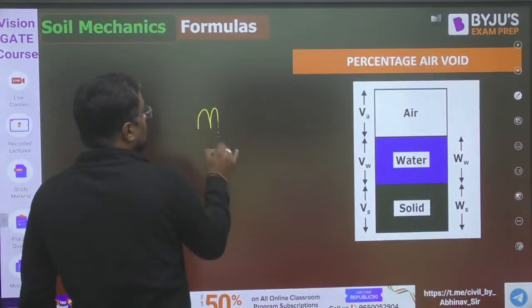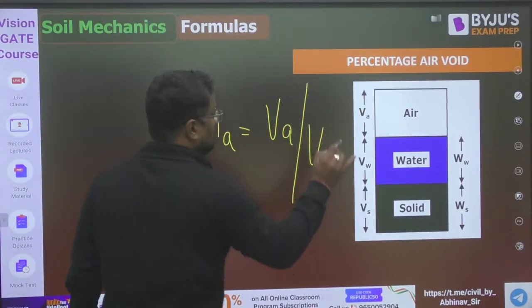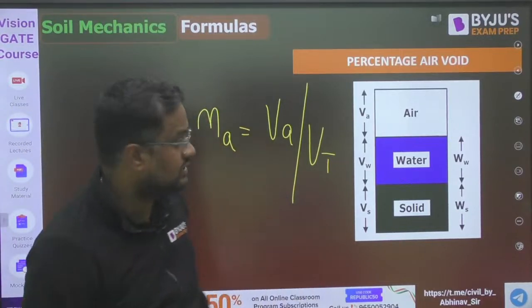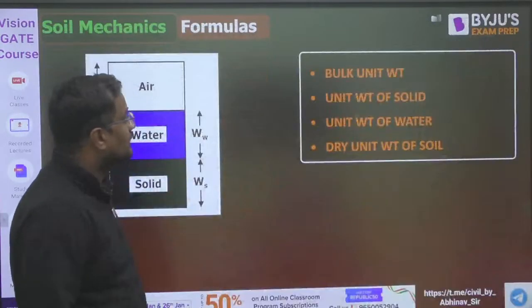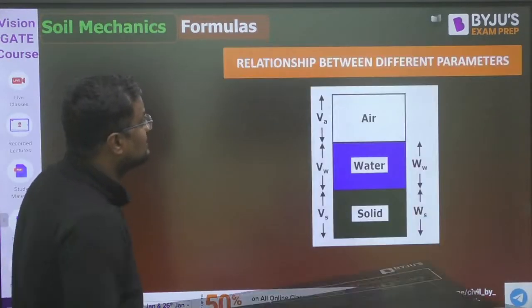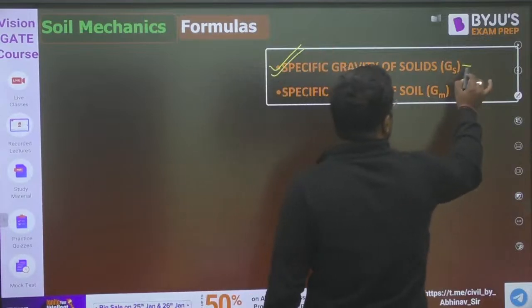Percentage air void, represented by na, is equal to volume of air by total volume, including the volume of solid, water and voids, everything. Now, what is G? This is used in soil mechanics, right? This is also called G.